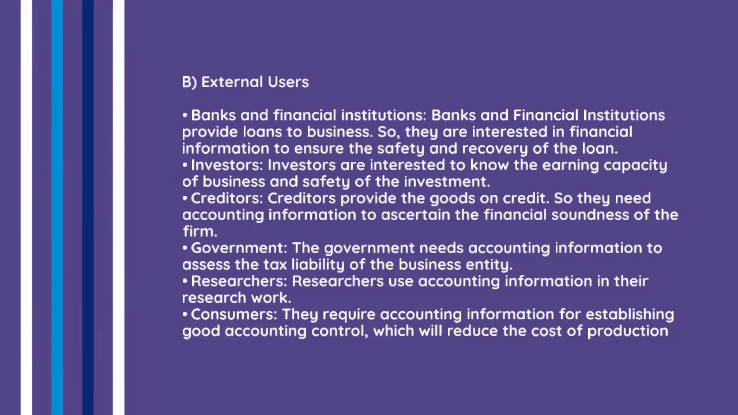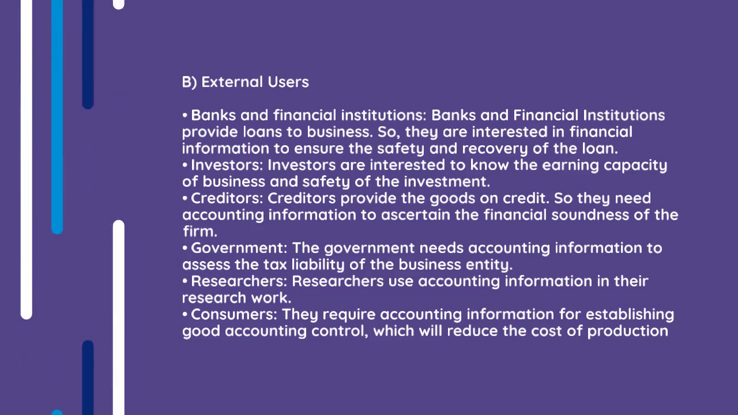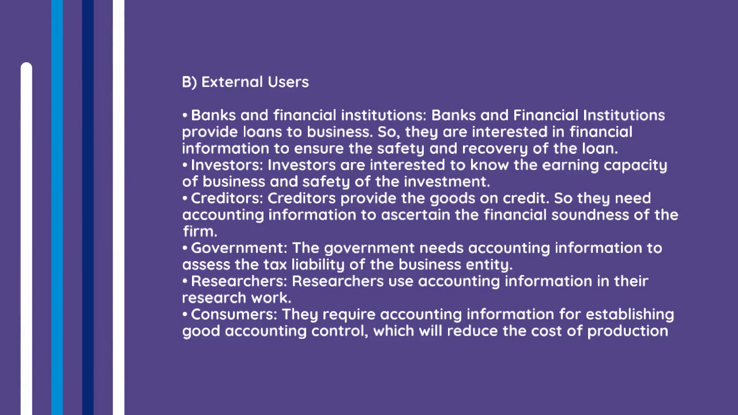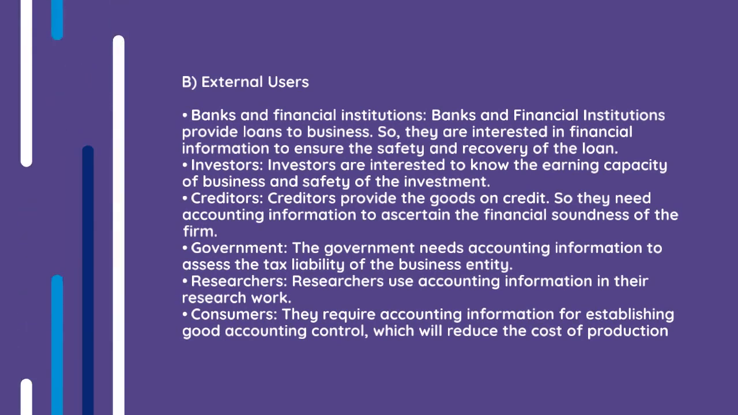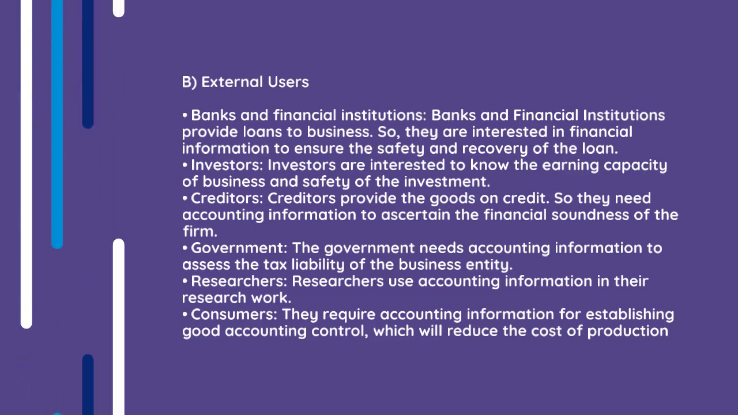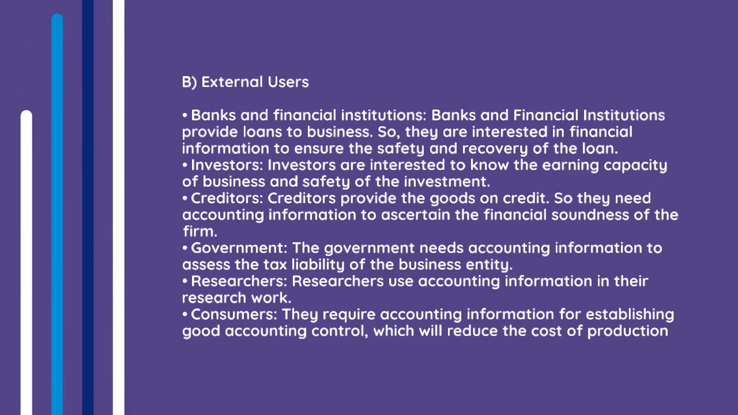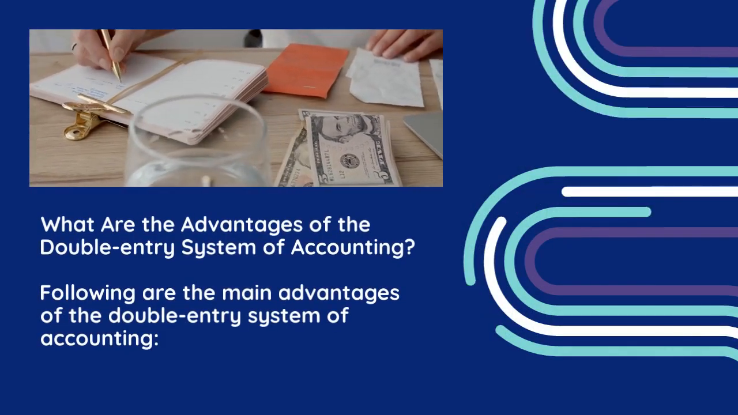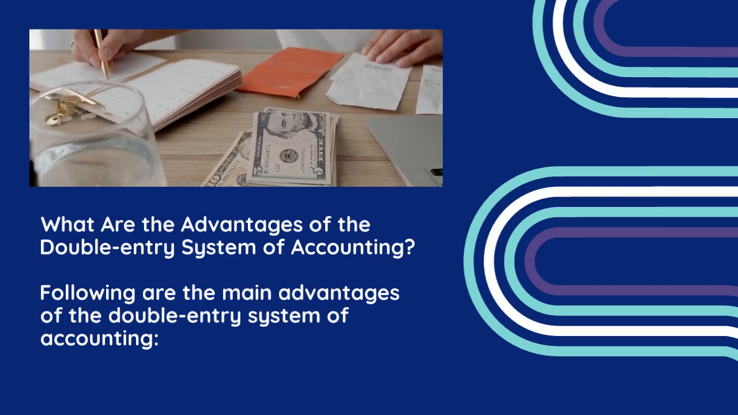B. External users. 1. Banks and financial institutions. Banks and financial institutions provide loans to business. So, they are interested in financial information to ensure the safety and recovery of the loan. 2. Investors. Investors are interested to know the earning capacity of business and safety of the investment. 3. Creditors. Creditors provide the goods on credit. So they need accounting information to ascertain the financial soundness of the firm. 4. Government. The government needs accounting information to assess the tax liability of the business entity. 5. Researchers. Researchers use accounting information in their research work. 6. Consumers. They require accounting information for establishing good accounting control.